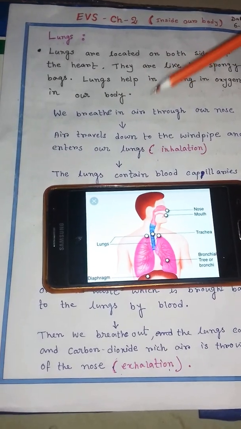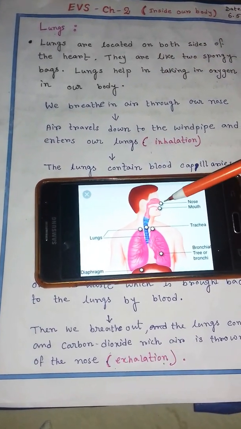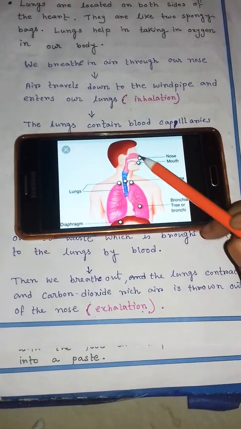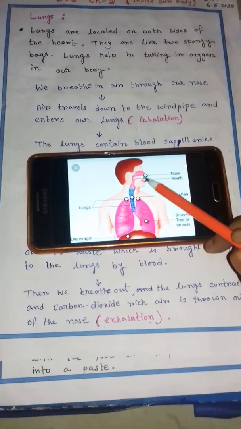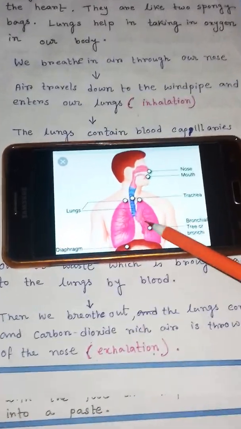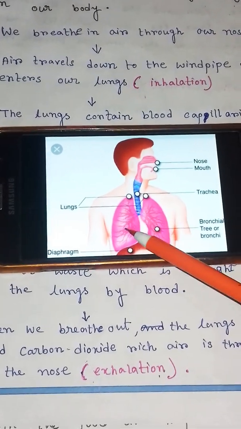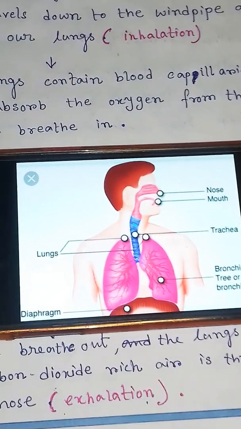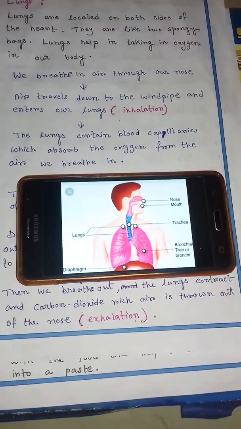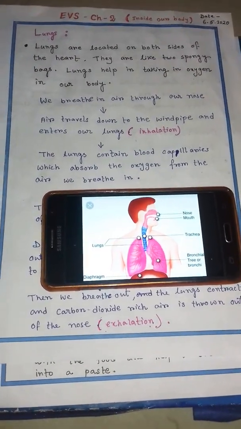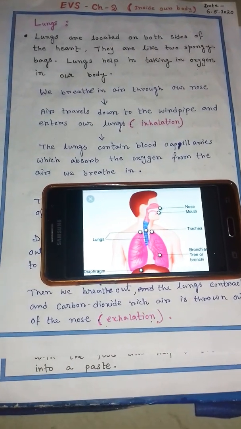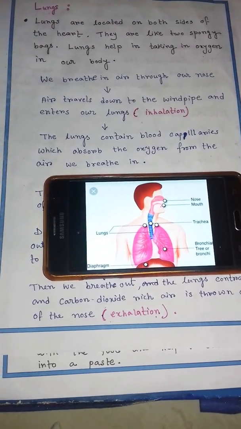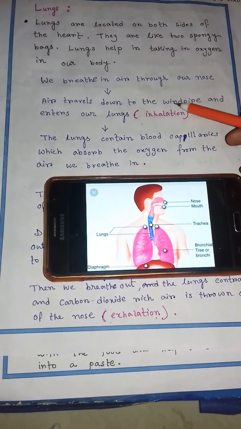We breathe in through our nose, or through our nostrils. Air travels down the windpipe and enters our lungs, both lungs, right lung and left lung. This process is called inhalation. When air which is filled with oxygen enters our lungs, they grow bigger or expand. Due to this inhale, lungs grow bigger. That's why it is called inhalation.